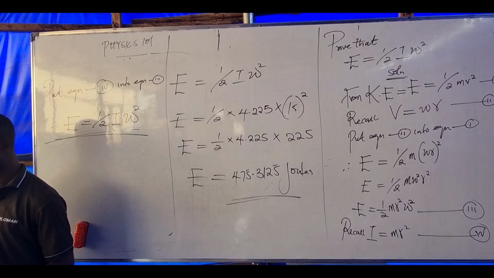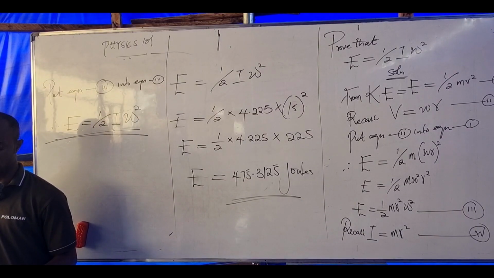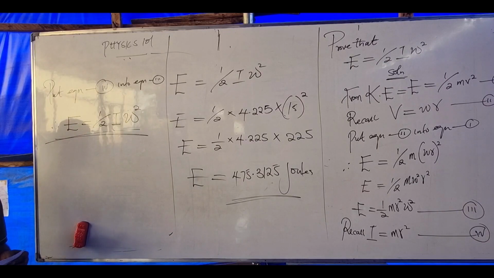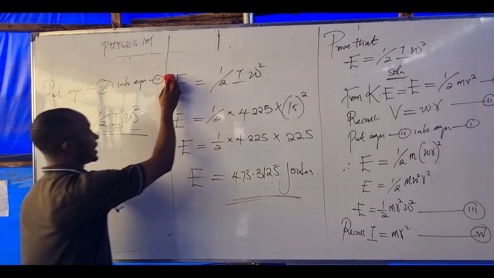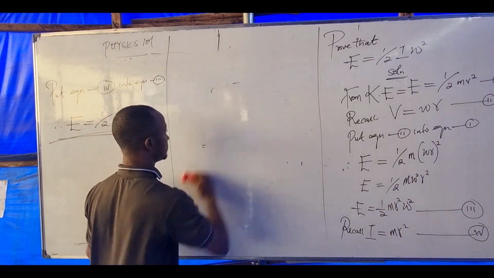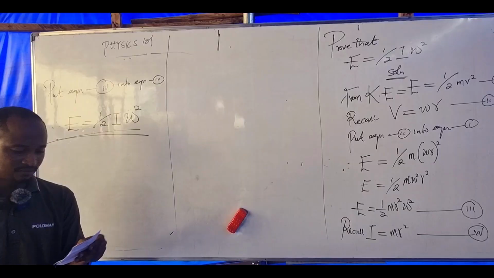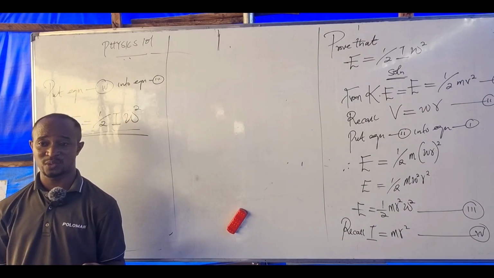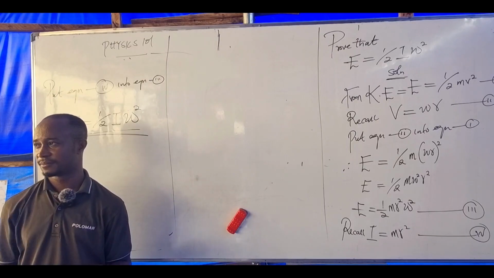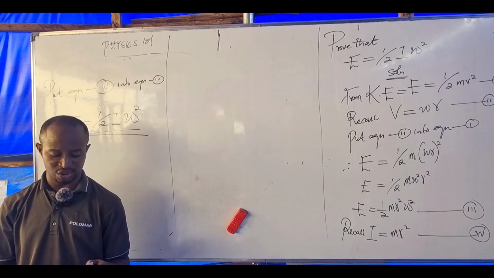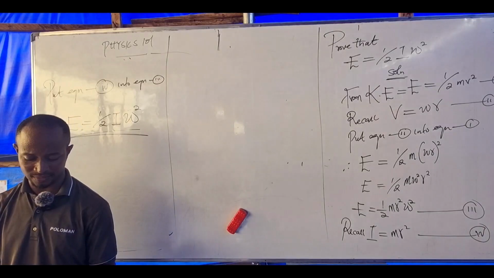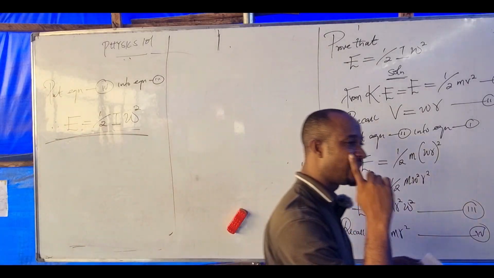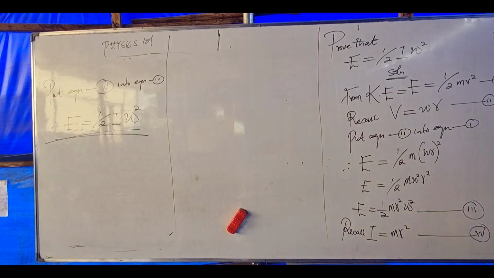Are you ready? A disk of rotational inertia 10 kilogram meter squared about its center rotates with an angular velocity of 20 radian per second.